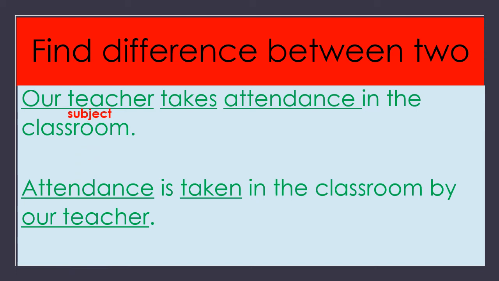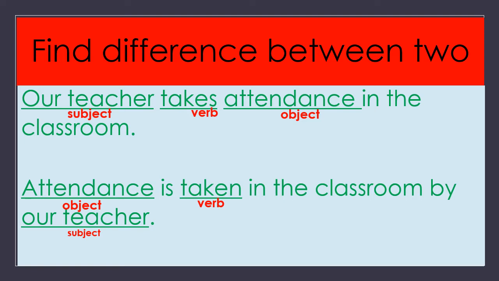You know well, in the first sentence, our teacher is the subject, takes is the verb, and attendance is the object. In the second sentence, attendance is the object and the verb is taken.